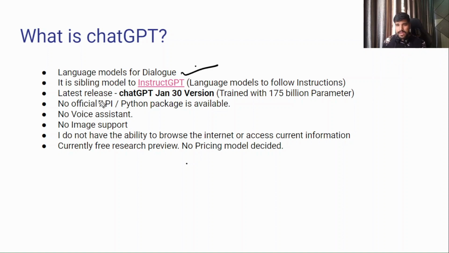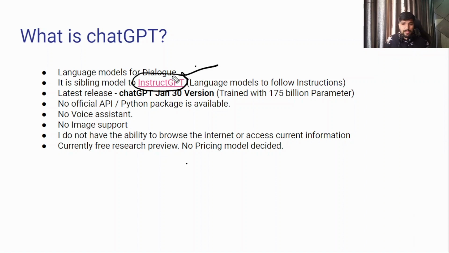Now the second part: it is a sibling model to InstructGPT. This is not the first model that OpenAI has made. There is already an InstructGPT model available. So ChatGPT is the next version of InstructGPT. Okay, now what was InstructGPT?